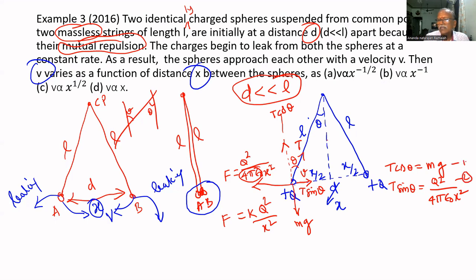If you divide 2 by 1, what you will get is sin theta by cos theta equal to tan theta. Tan theta equal to Q square divided by 4 pi epsilon naught x square; instead of 4 pi epsilon naught, let us put K, so K Q square divided by x square. For sin theta divided by cos theta, we put mg in the denominator. Therefore, tan theta equal to K Q square divided by mg x square.